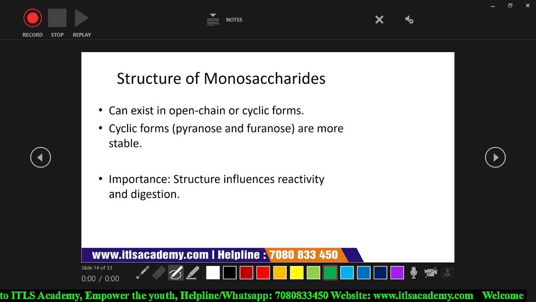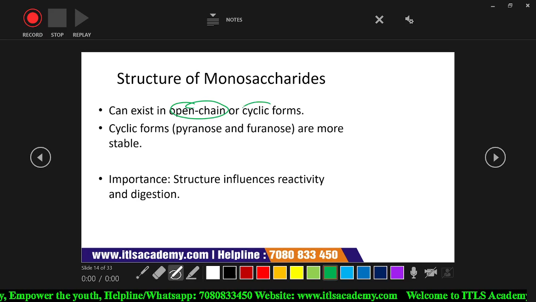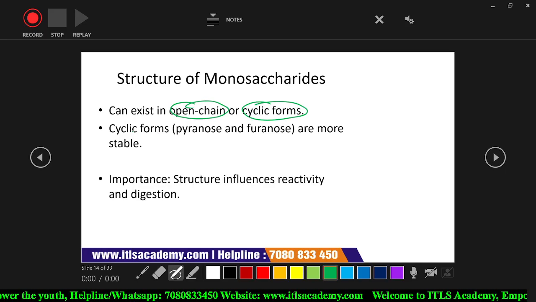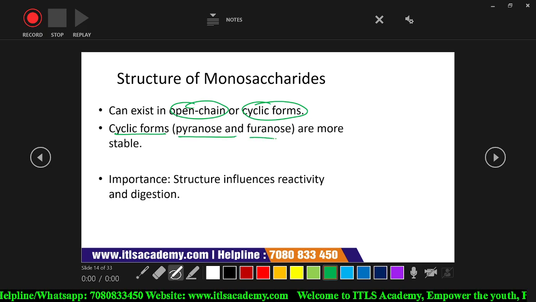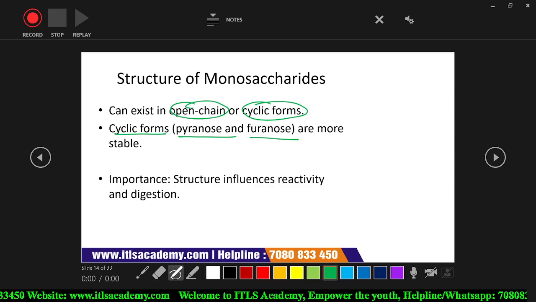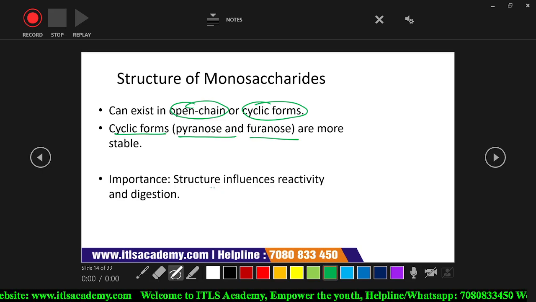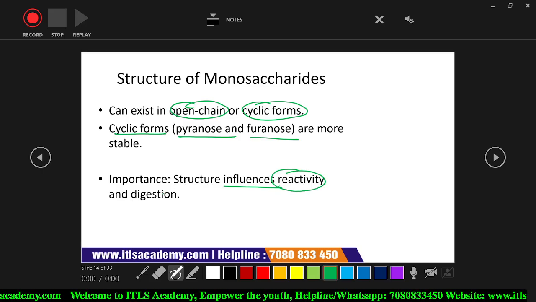Structure of the monosaccharides. Monosaccharides can exist in both structures, either an open chain or a cyclic form. The cyclic form exists in pyranose and furanose forms, and these are the more stable forms of the monosaccharides. The structure of the monosaccharide influences reactivity and digestion.